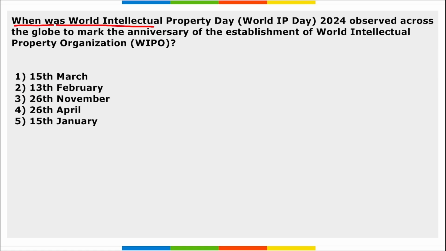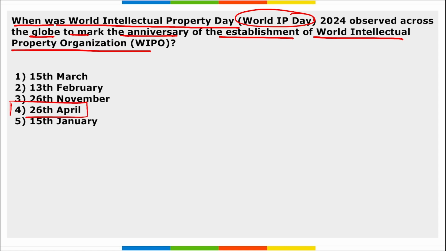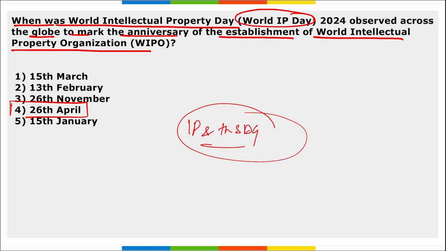Next, when was the World Intellectual Property Day or World IP Day observed across the globe to mark the anniversary of the establishment of the World Intellectual Property Organization? So it is observed on 26th of April, right? And here the theme being IP and the Sustainable Development Goals, build our common future with innovation and creativity.